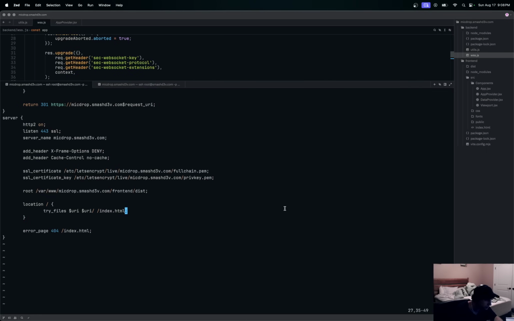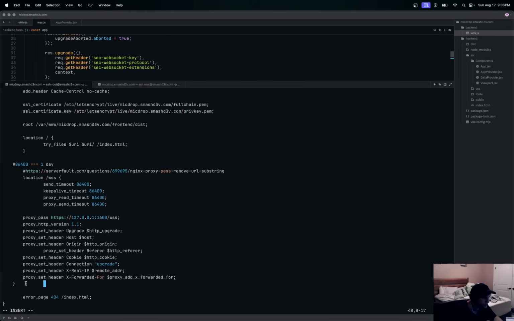So down here, we want to tell our Nginx config that when it gets a request for this location here, proxy out to here. Yeah, that looks good.